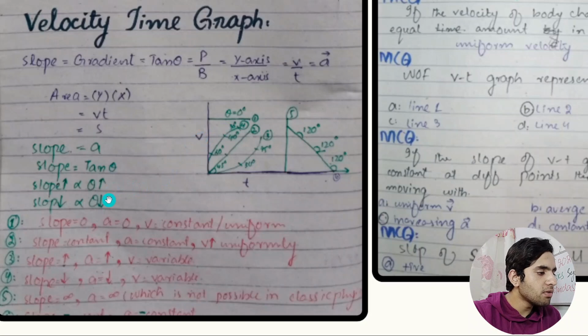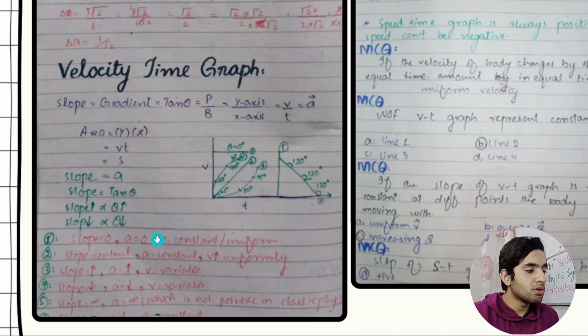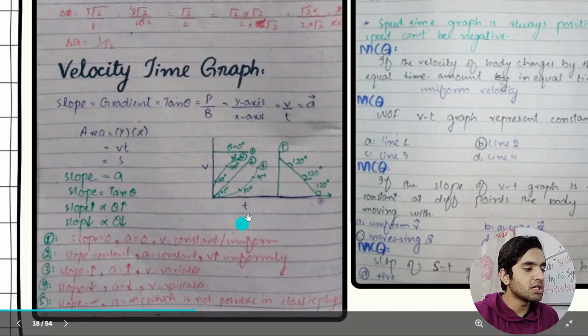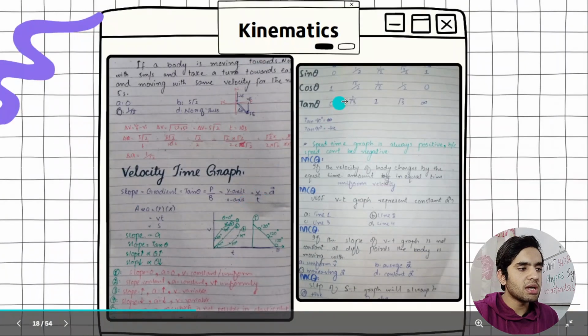Okay, then we have got the second line. What the second line indicates is that the velocity is increasing uniformly. Velocity is increasing uniformly, and all this stuff. This is very basic. I'm not going to stress on this, and this is very important.